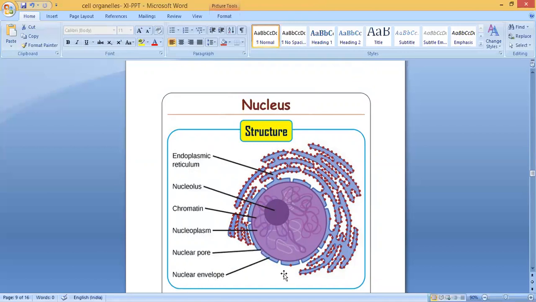The nuclear envelope is the outermost covering. It's double layered. It's also called the nuclear membrane. Nuclear membrane or nuclear envelope, it is double layered. Clear?